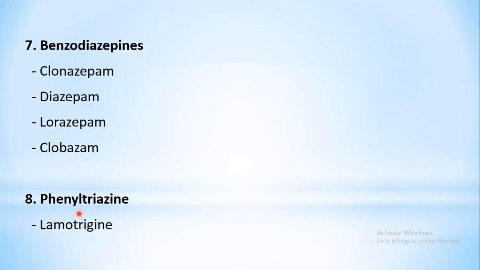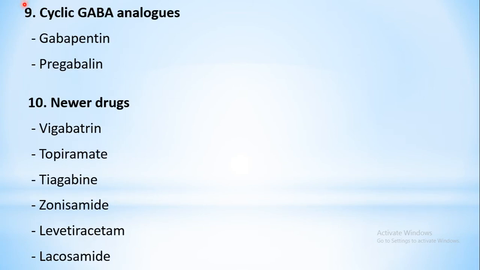The eighth class of anti-epileptic drugs is phenyltriazine. The example is lamotrigine. There is only one example. And the ninth class is cyclic GABA analogs. As the name implies, these are GABA analogs, that is gamma amino butyric acid analogs. Examples are gabapentin and pregabalin. And the last class is newer drugs.